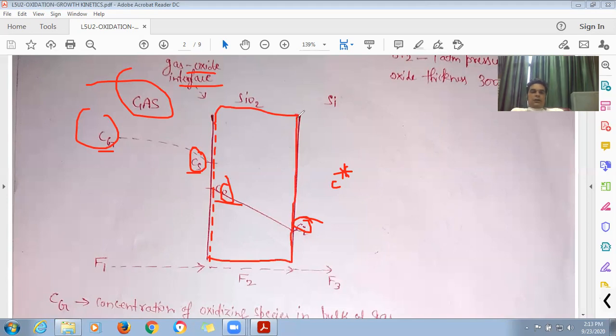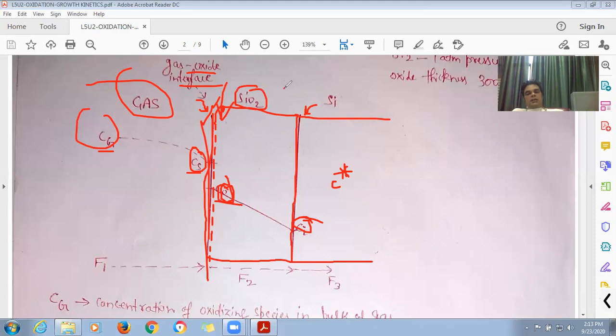So here you can see two boundaries of this layer. These are the two boundaries. This is your inner boundary, and on the right side of the inner boundary we have the silicon substrate. And you have the outer boundary. The concentration of oxidizing species at the outer surface of the oxide is denoted by C0, and the concentration of oxidizing species at the inner surface of this oxide is your Ci.